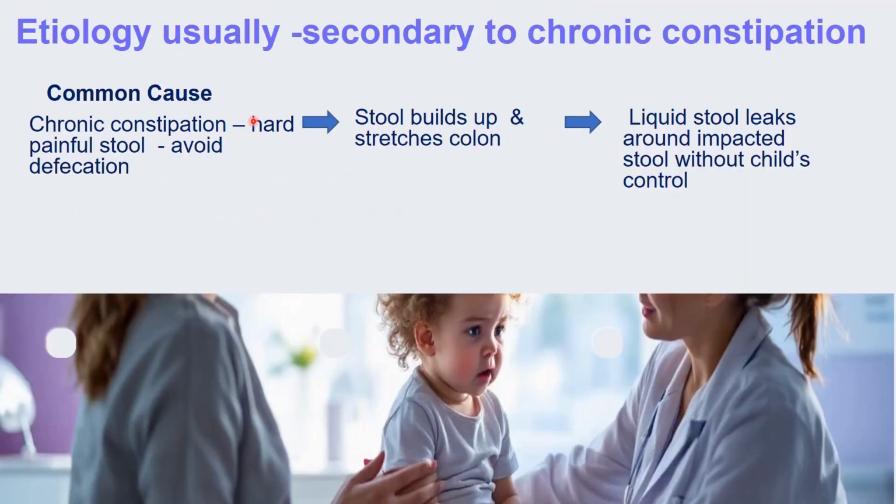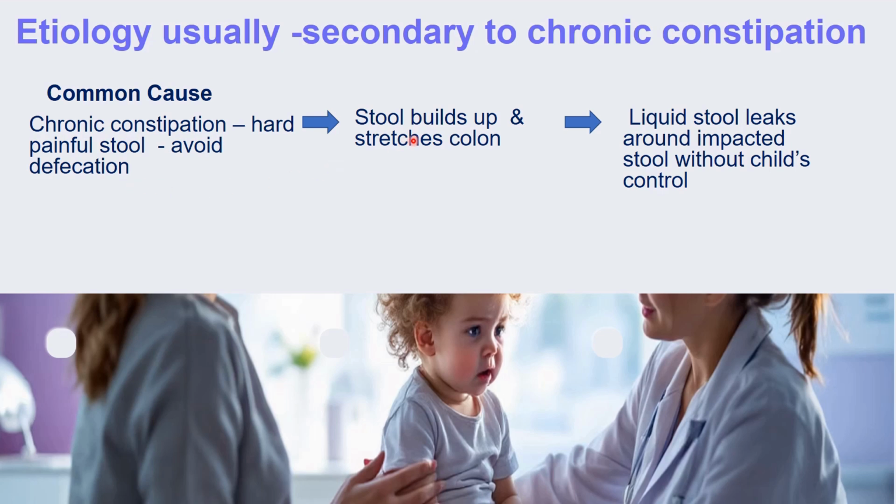Now come to causes of encopresis. So usually encopresis is caused by chronic constipation. This is the more common cause. Chronic constipation occurs where the child is passing hard, painful stool. Because of the pain, the child avoids defecation.